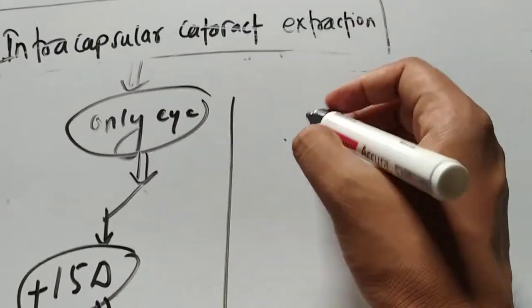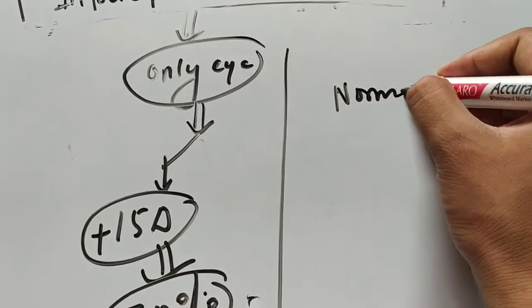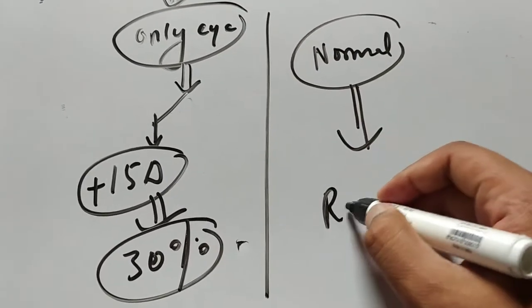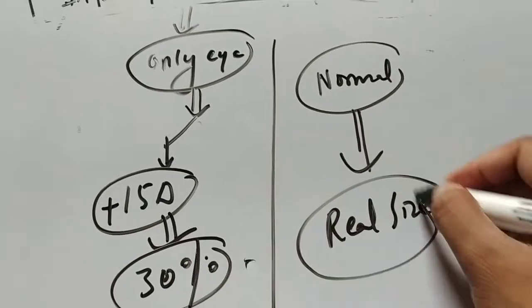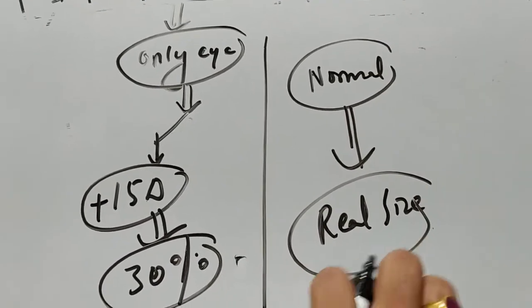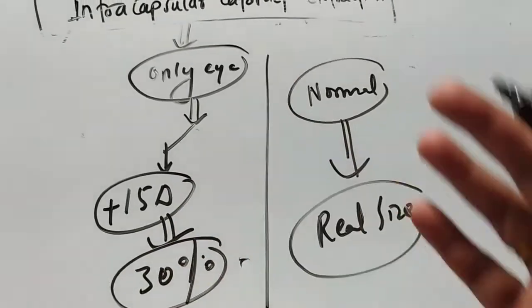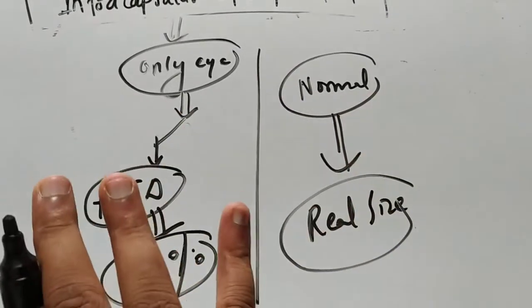And the other eye, let's suppose, is normal, so it is looking at the real size of the image. Now one eye is watching 30% bigger, and the other eye is watching the exact size.